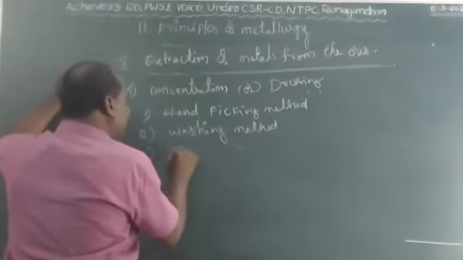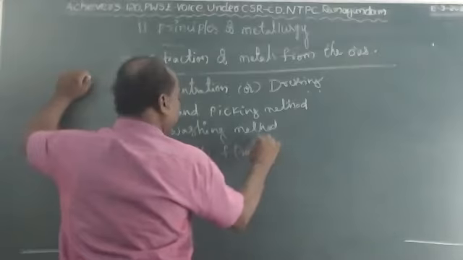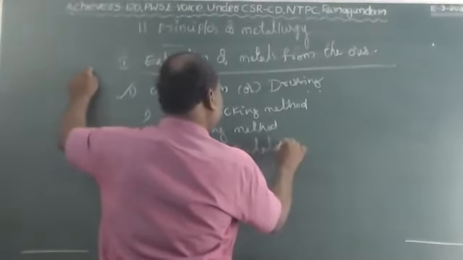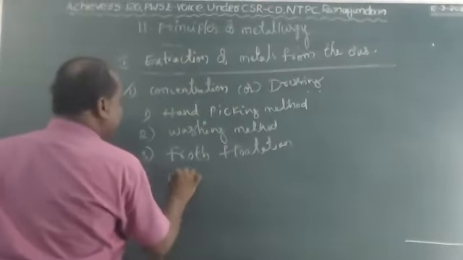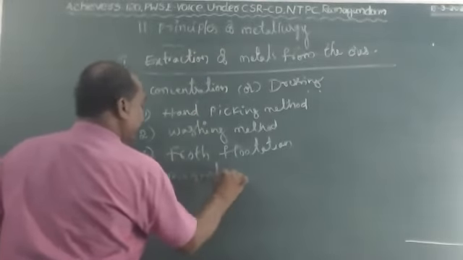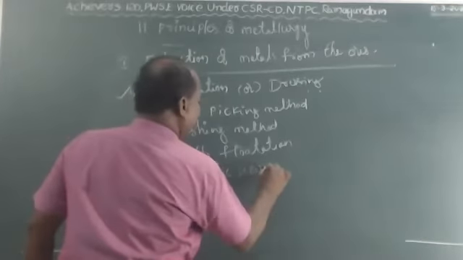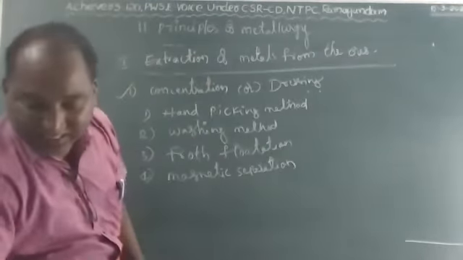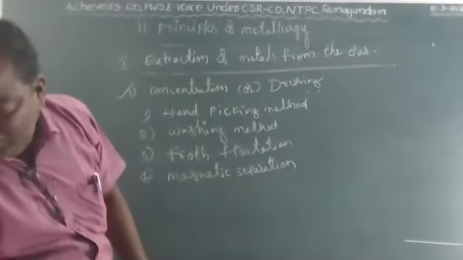Third one is the froth flotation method. Fourth one is the magnetic separation method. So these are the four stages involved in the concentration and dressing of the ore, children.